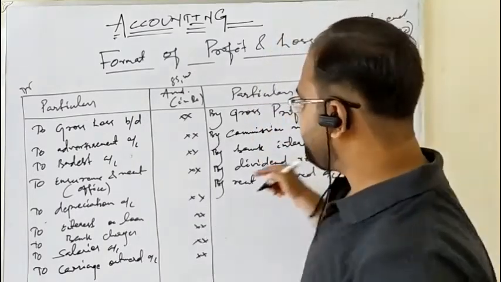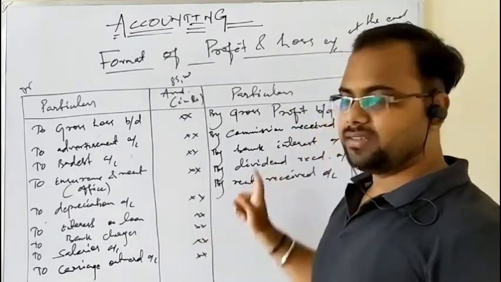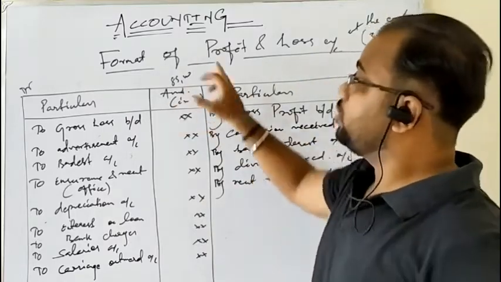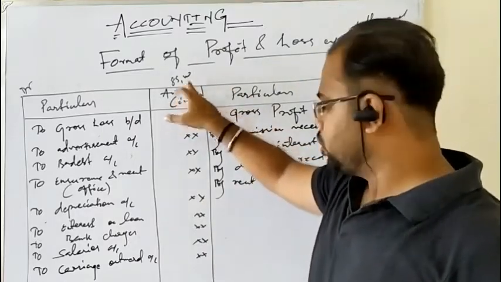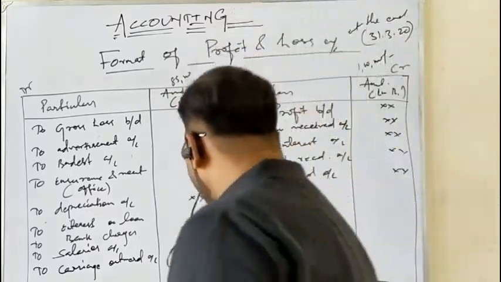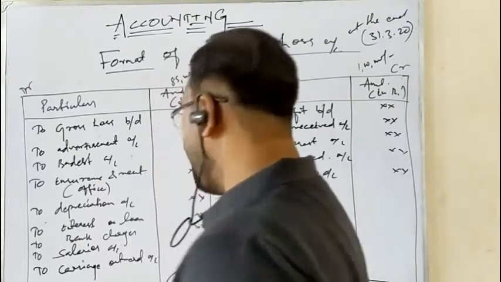Now tell me where the deficit amount lies in the profit and loss account, either in the credit side or the debit side. That is in the debit side, because the highest total of the credit side is 1 lakh and the highest total of the debit side is 85,000. So the deficit is in the debit side. So what is the deficit amount? 1 lakh minus 85,000 is 15,000. How much is it? 15,000.